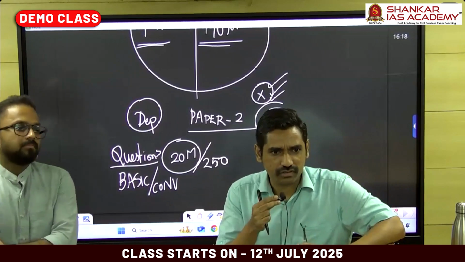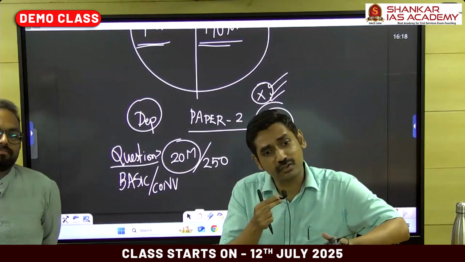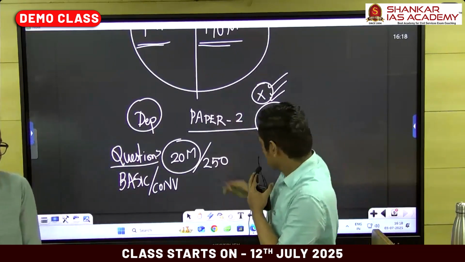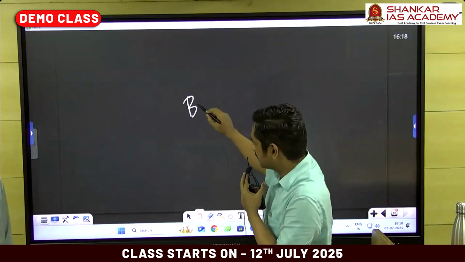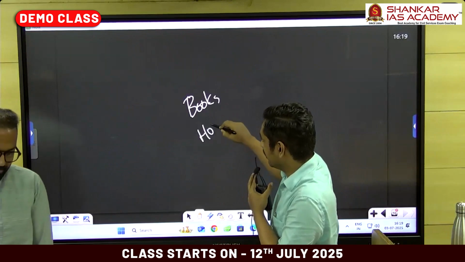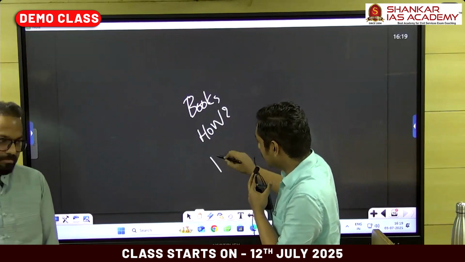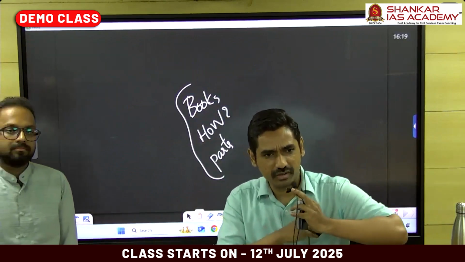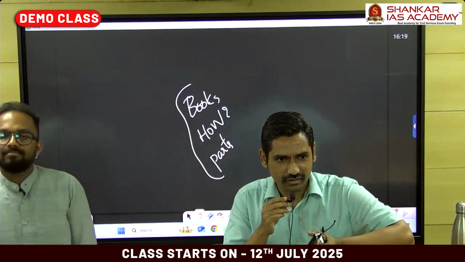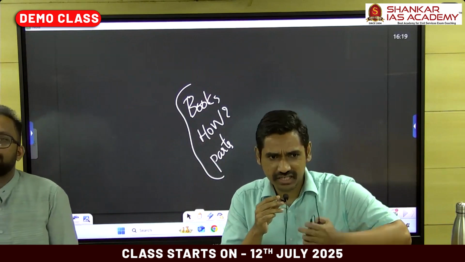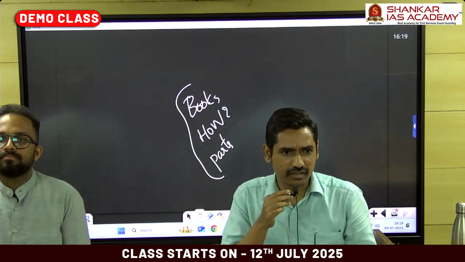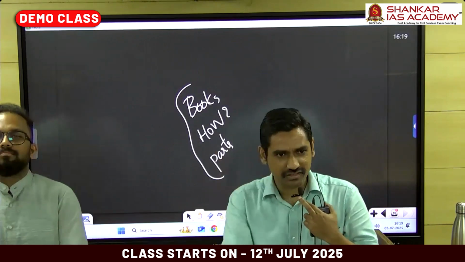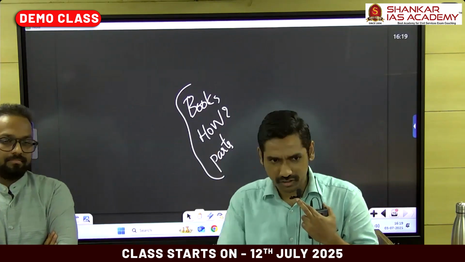For geography optional, the book list we'll discuss later. That you worry about if you're choosing this optional. I have only one thing: book list, how to cover the syllabus, and what parts to study in the book. Those things come once you've chosen the optional. You're worried about too many books? Resources, I can list the material, but I do not know whether it will be helpful, that's all. You want chapter-wise books? I can give you. That will be done in the first class of geography optional. Now we need not worry.